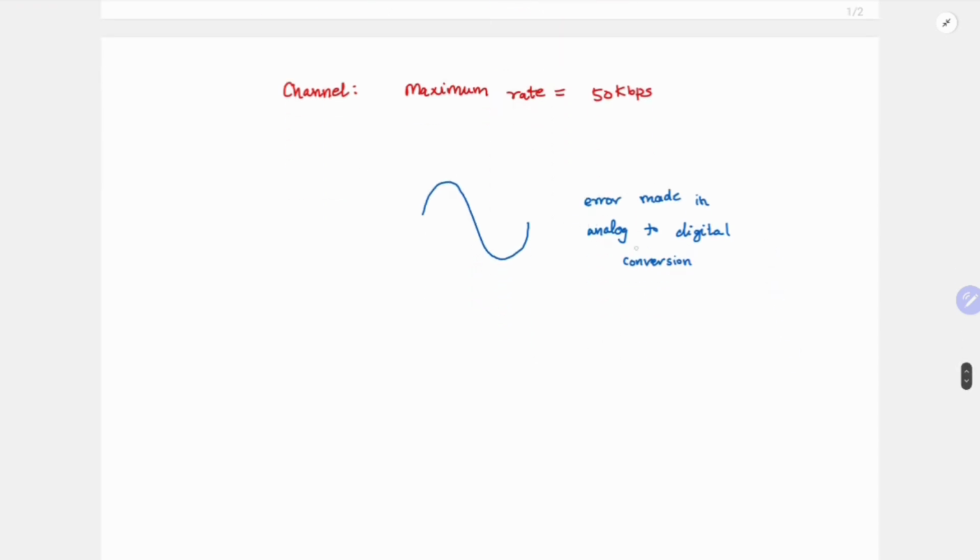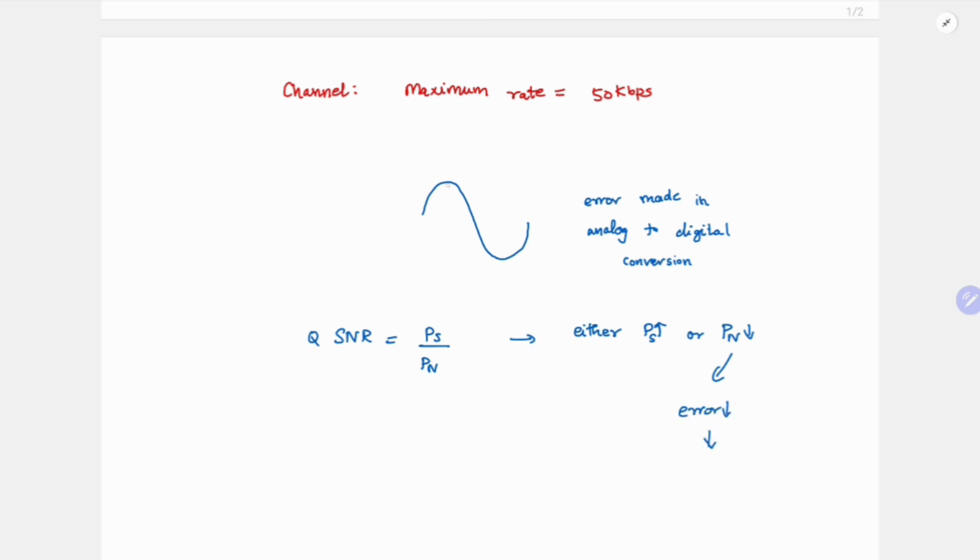So how do you reduce this noise? The quantization signal to noise ratio is the power of signal divided by the power of noise. To increase it, you either need to increase Ps or reduce your power of noise, which means that you need to reduce your error.